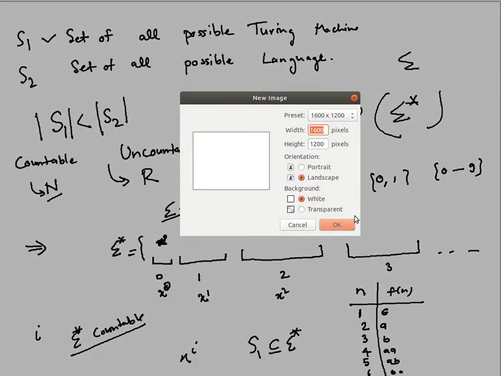Okay, let's try to move forward and prove our first undecidable problem. So let us take this ATM.